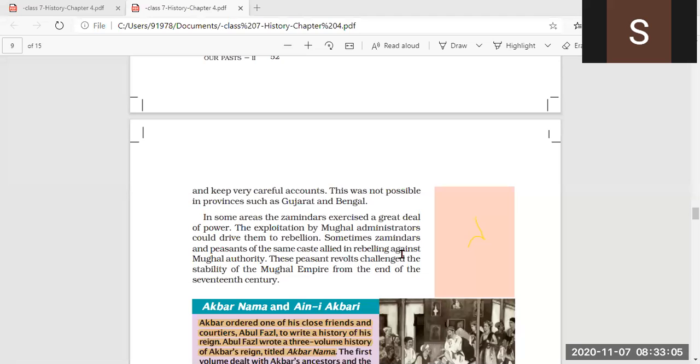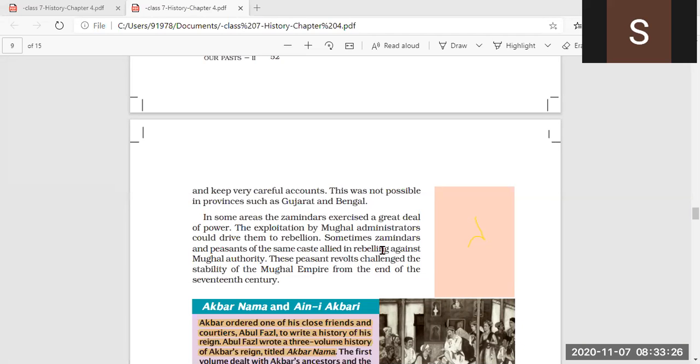Sometimes zamindars and the peasants of the same caste allied in rebellion against Mughal authority. Sometimes the zamindars as well as the peasants joined together against the Mughal administration because they were exploiting the people.